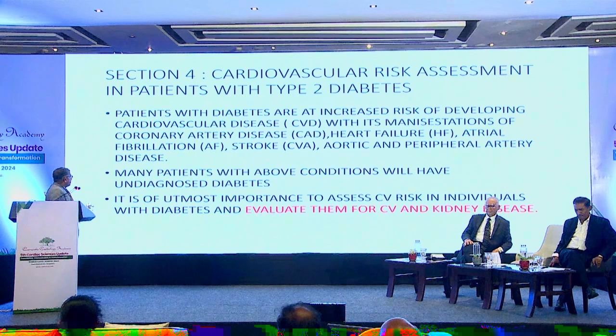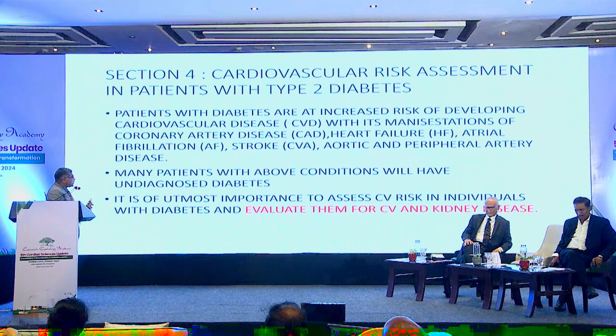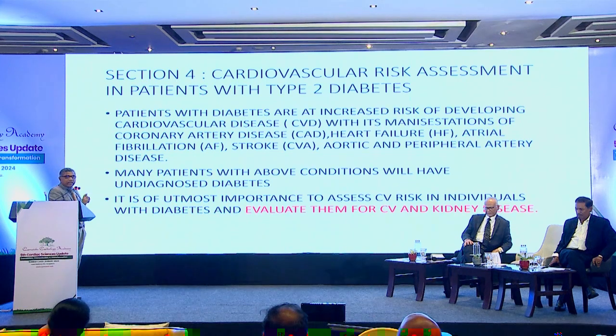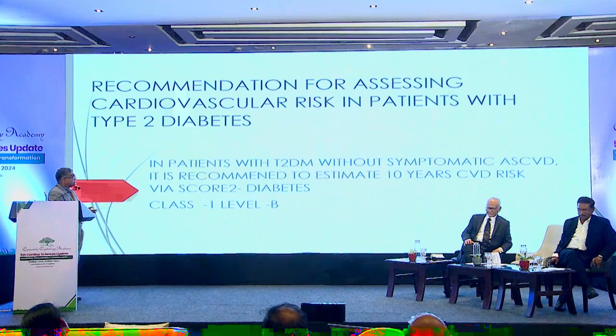So it is of utmost importance, the same words I've used, it is of utmost importance to assess cardiovascular risk in individuals with diabetes. Evaluate them for cardiovascular and kidney disease. So I've highlighted those. So the answer to the question is, we have to evaluate patients for cardiovascular disease and kidney disease. And what is new?